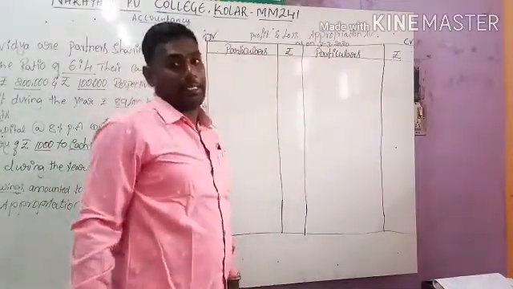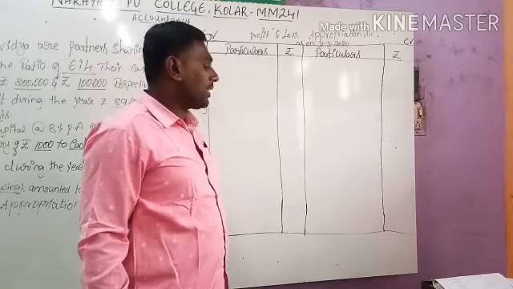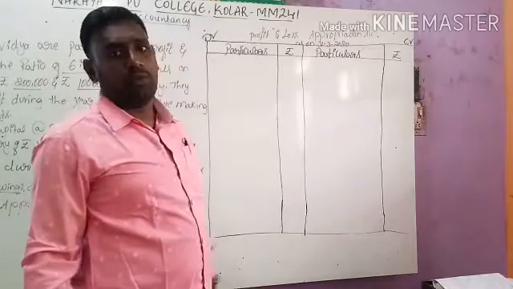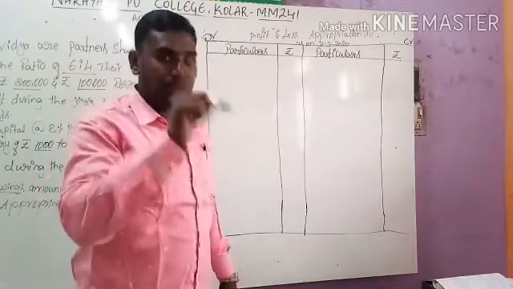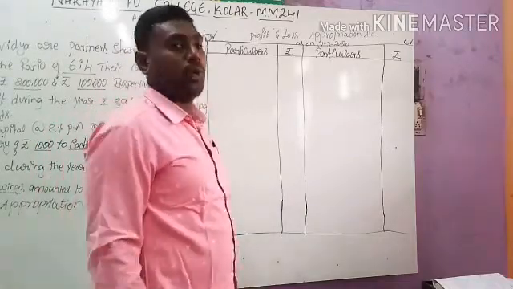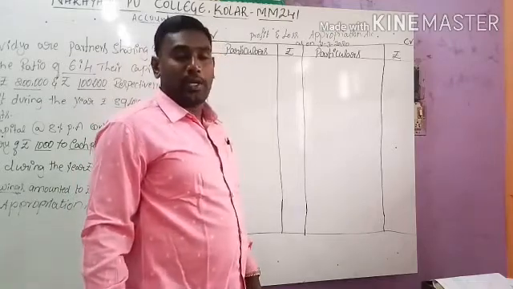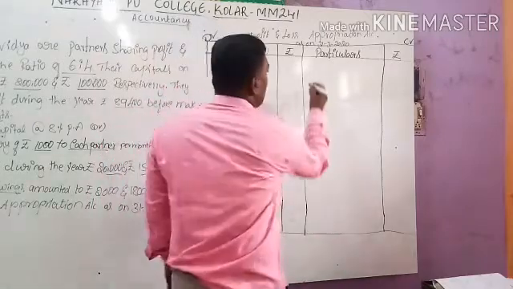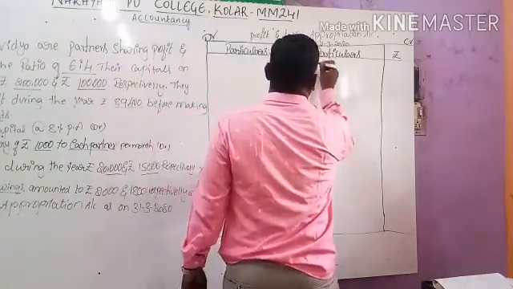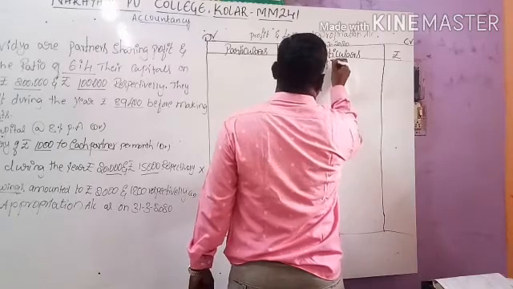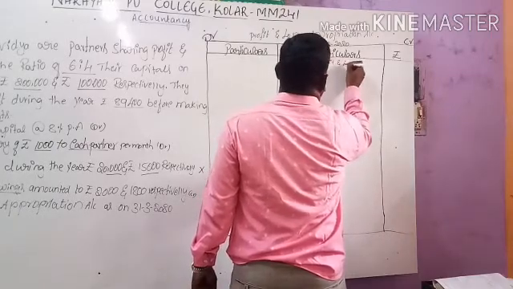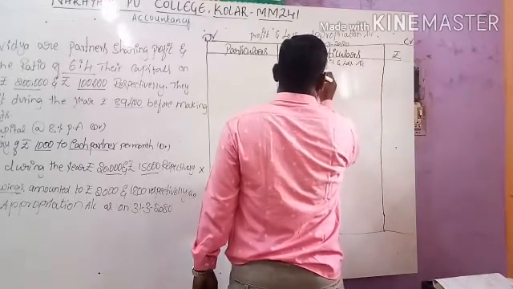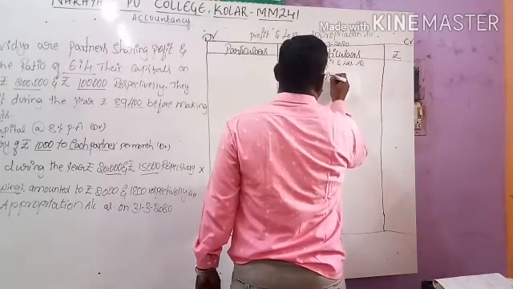According to this criteria, we have to prepare the profit and loss appropriation account only. In this account, we have to follow some steps. Step number 1, always we have to transfer the opening balance of the profit and loss appropriation account. That will come to the credit side only, by profit and loss account, in brackets net profit.